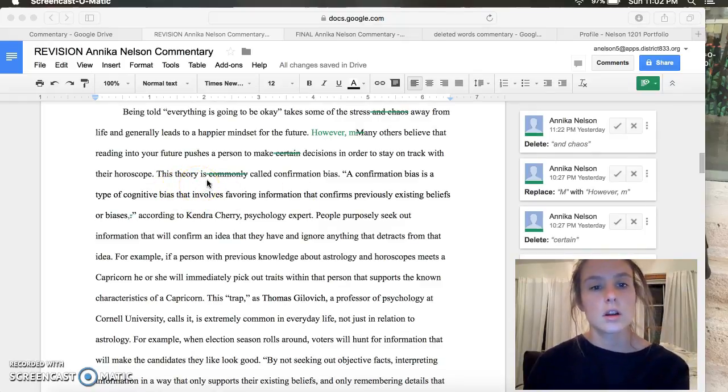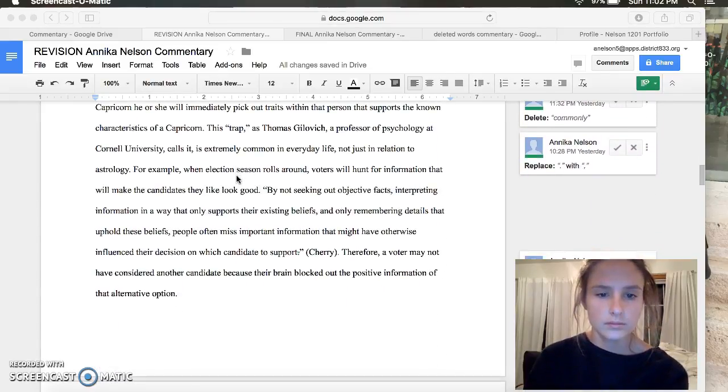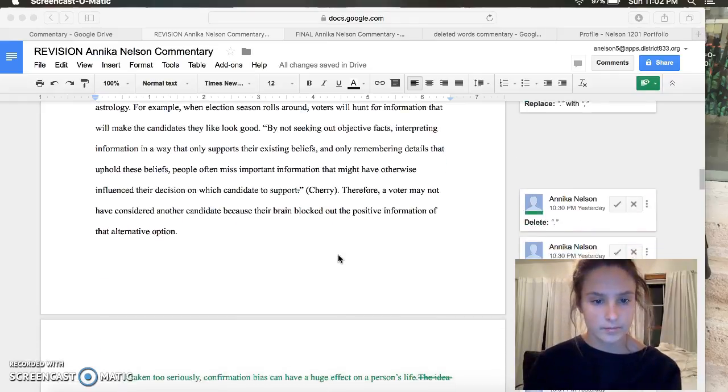Here I erased "commonly" because it doesn't have another name, so it is called confirmation bias. There's no other option. Here I switched the period to be after the site of the author because it was incorrect before.